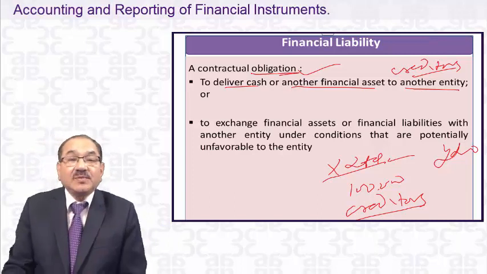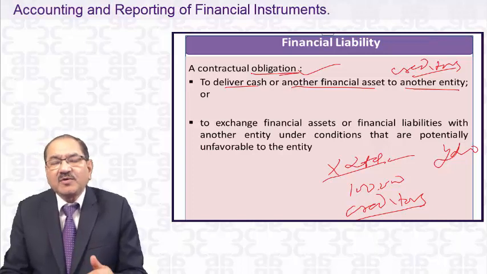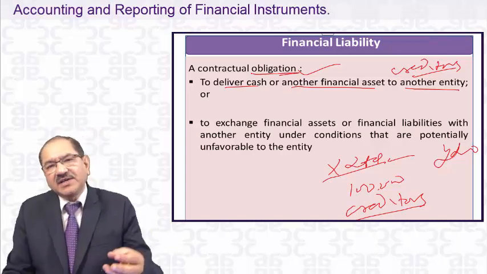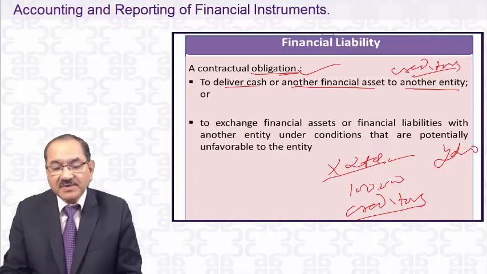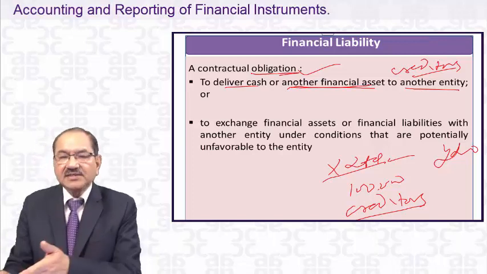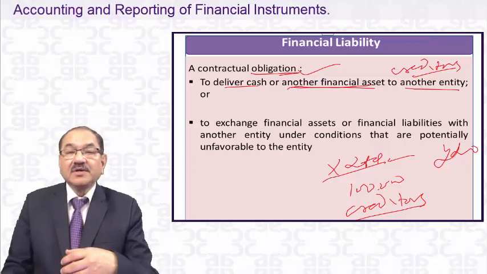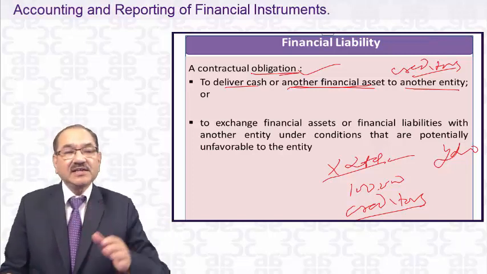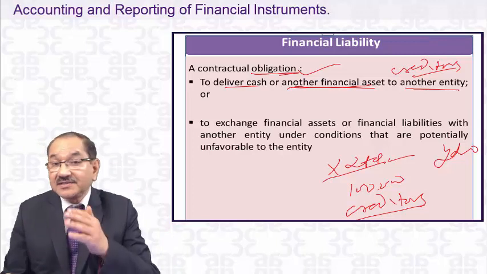Or another financial asset. Suppose X Limited says, at the time of maturity or before that, sir, I will not have 1 lakh rupees on that date. I have some investment of rupees 1 lakh, and I will give you those investments instead of giving cash. That investment is nothing but another financial asset, and it is being given to another entity, that is Y Limited. It's very important that you can't give to yourself, and there have to be 2 entities in the transaction. If there is only one entity, one department to another department, then the condition of another entity is not satisfied.